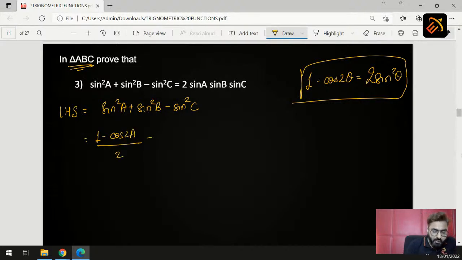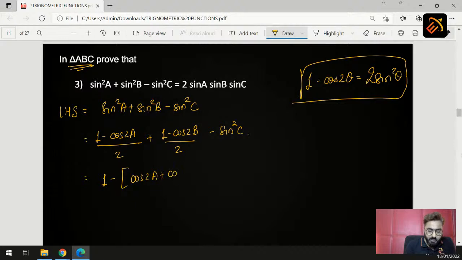Similarly, sin square B we can write as 1 minus cos 2B upon 2. And let's keep this minus sin square C as it is. Now 1 by 2 plus 1 by 2 gives 1, minus common is taken, so what remains here is cos 2A plus cos 2B minus sin square C.